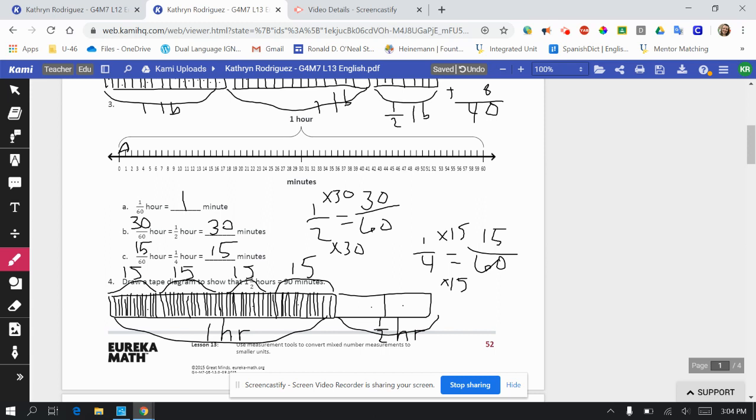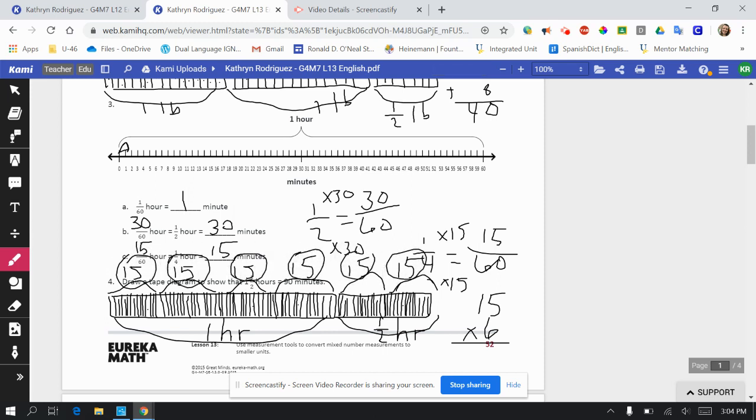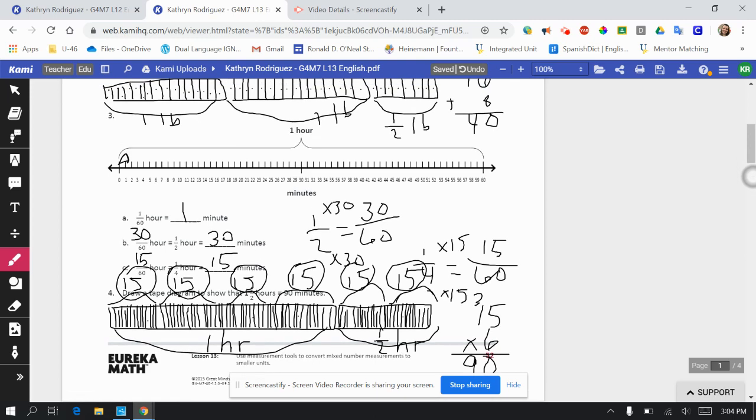All right, so that I'm at 60 minutes. Still trying to prove that this is 90. There's another 15, which is 75 minutes. And one last 15, which is 15 times 6, because there's 1, 2, 3, 4, 5, 6 of them. 6 times 5 is 30. 6 times 1 is 6, plus 3 is 9. 90 minutes. We survived. Problem number 4.